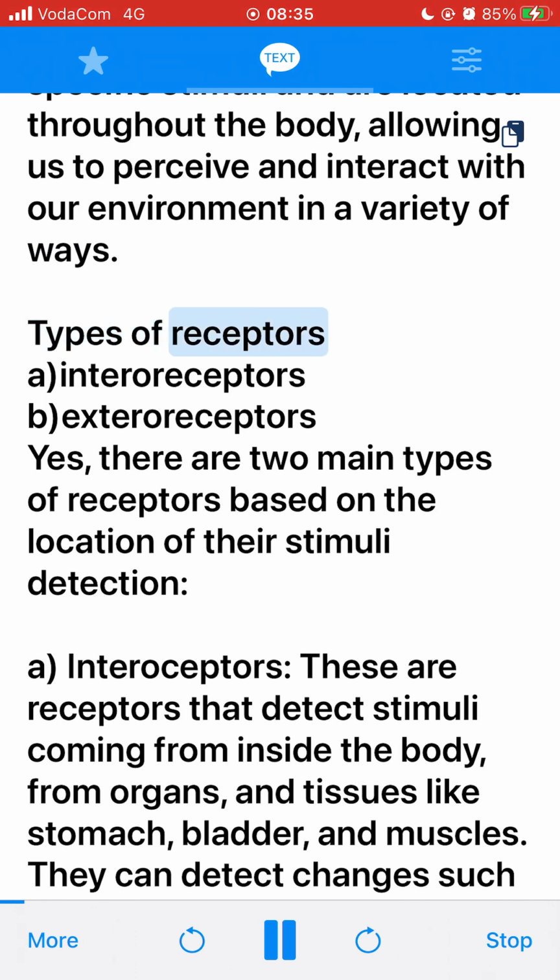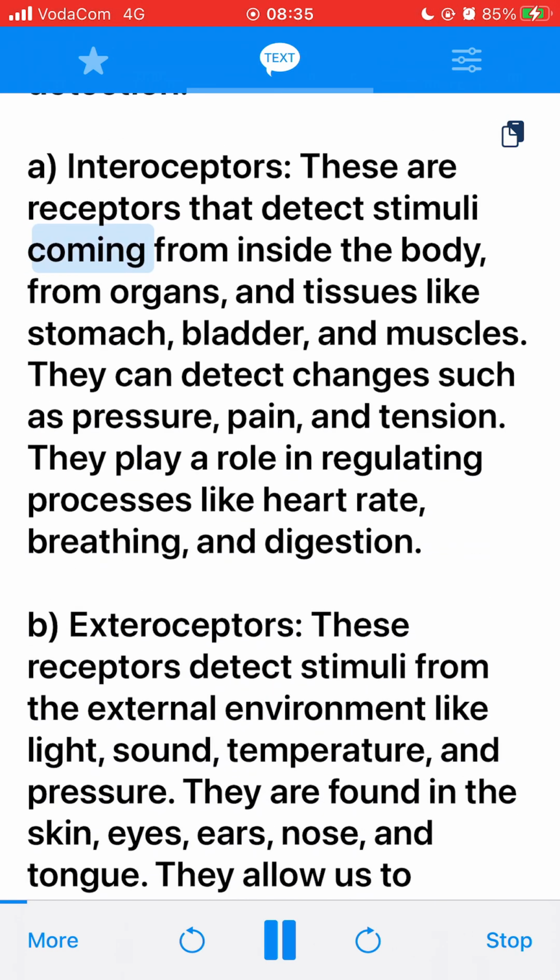Types of receptors. A. Interoceptors. B. Exteroceptors. There are two main types of receptors based on the location of their stimuli detection. A. Interoceptors. These are receptors that detect stimuli coming from inside the body, from organs and tissues like the stomach, bladder, and muscles. They can detect changes such as pressure, pain, and tension. They play a role in regulating processes like heart rate, breathing, and digestion.